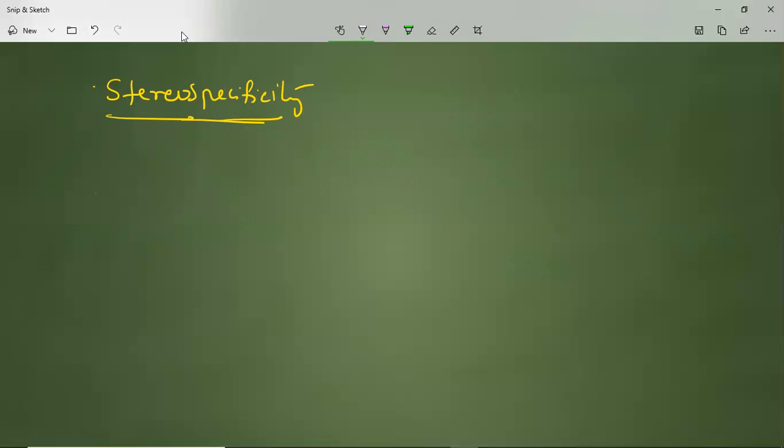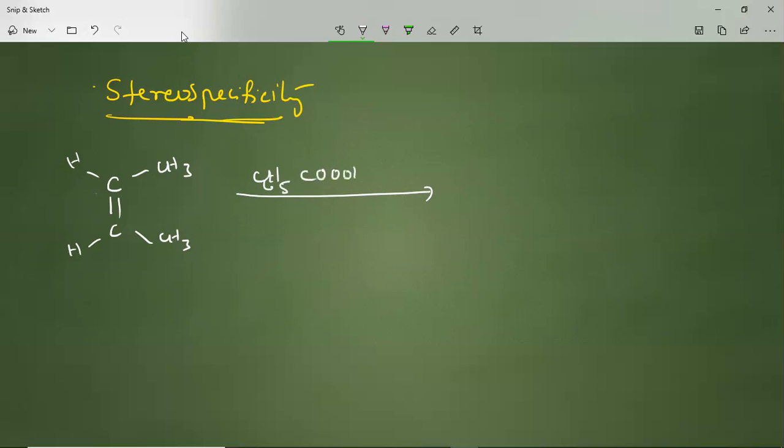If you take the double bond and want to convert it into an oxidized compound, you do the oxidation in the presence of a peracid in methylene chloride medium, refluxing it, and you get the cis epoxide.